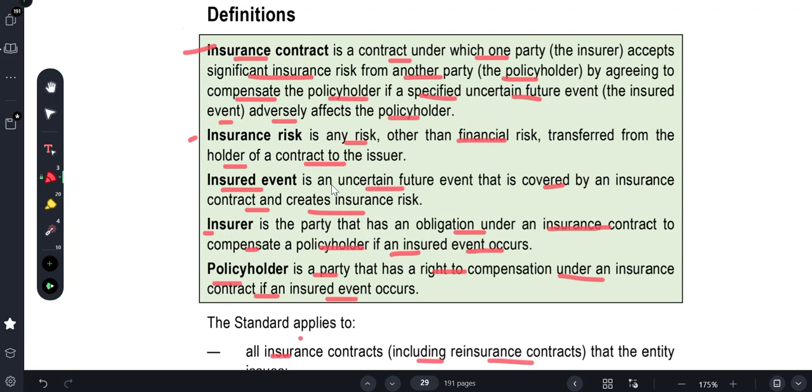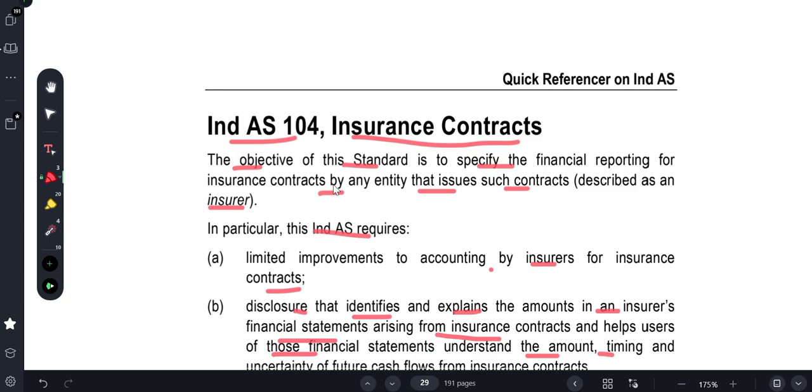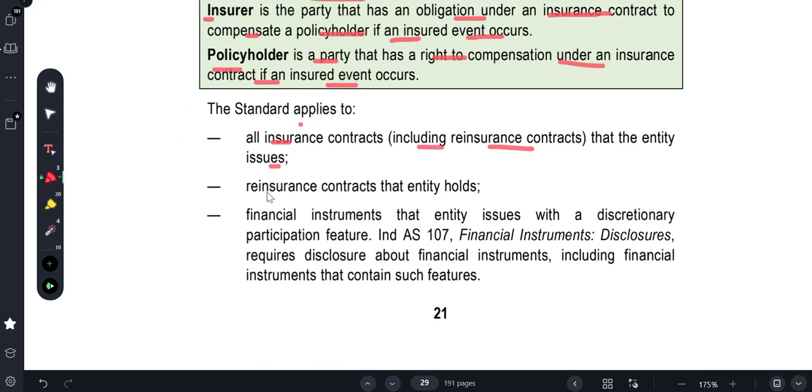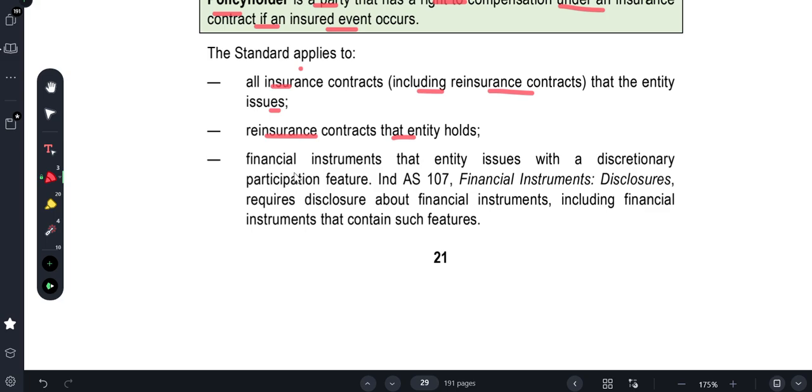The standard applies to all insurance contracts, including reinsurance contracts that the entity issues. Ind AS 104 Insurance Contracts applies even to reinsurance contracts, and to reinsurance contracts that the entity holds. For financial instruments that the entity issues with a discretionary participation feature, Ind AS 107 Financial Instruments: Disclosures requires disclosure about financial instruments, including financial instruments that contain such features.